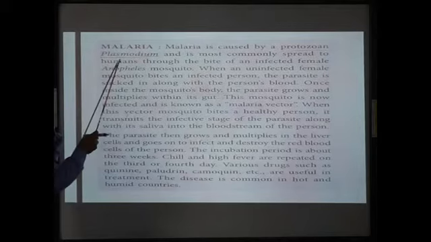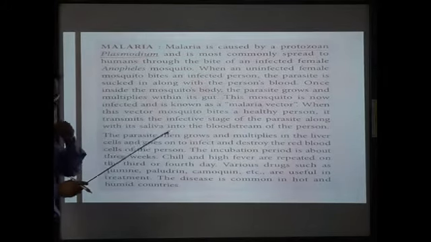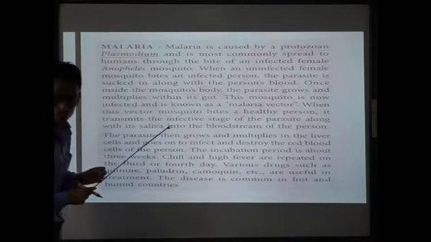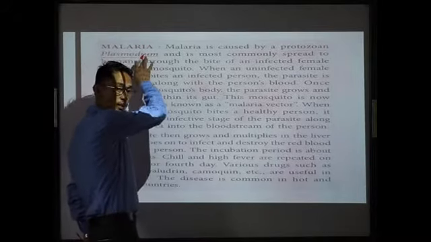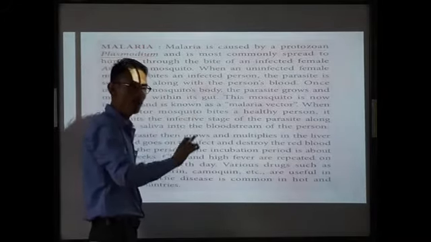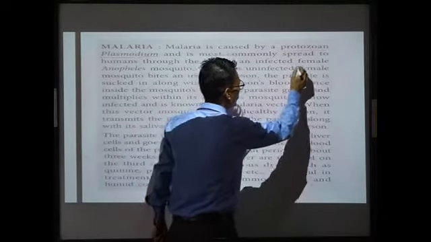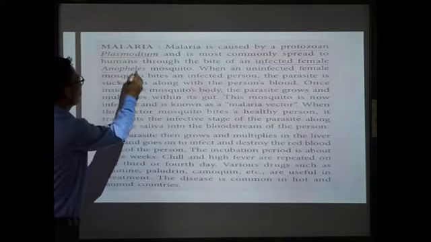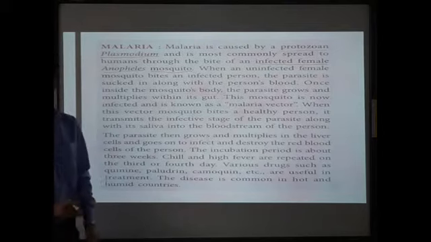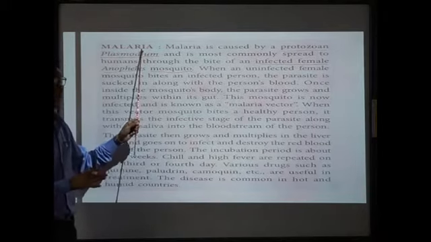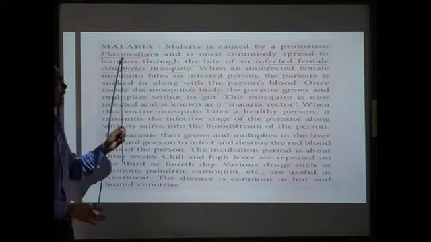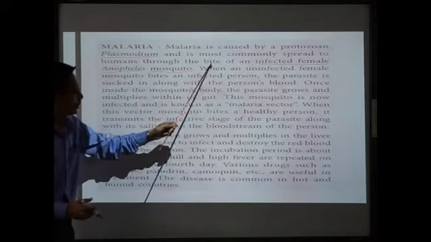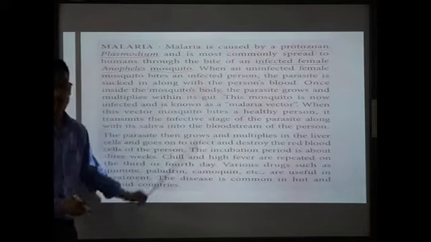Now, this Plasmodium is mainly transmitted through the bite of an infected female Anopheles mosquito. So this particular Plasmodium is transmitted from one individual to another through the bite of an infected female Anopheles mosquito. Malaria is caused by a protozoa, Plasmodium, and it is mainly transmitted through the bite of an infected female Anopheles mosquito.